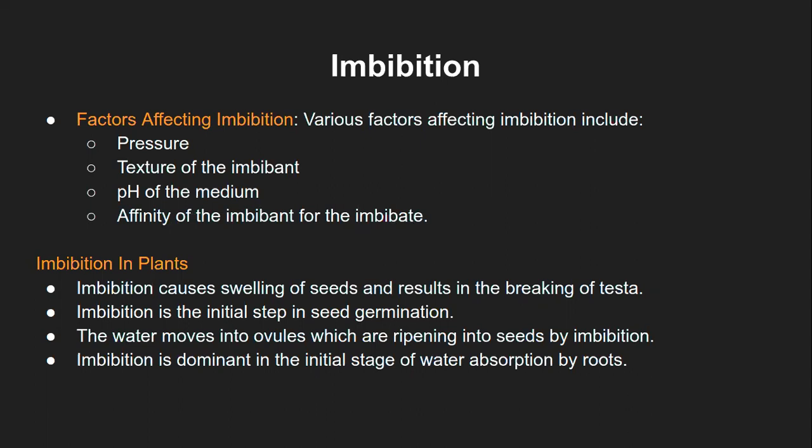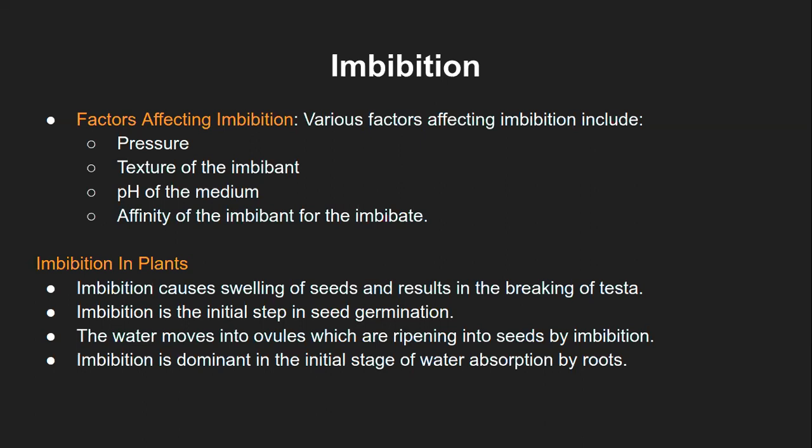Again, there are things like concentration of the water or concentration of the colloid particles and so on. How many colloid particles are present in the whole system? System as in, let's say we are talking of a beaker, and within that we have colloid particles. So the beaker becomes a system. So that way, there are various other factors as well. But again, we need not study all of them. We just need to understand what could affect in general the process of imbibition. So whether we want to facilitate it or whether we want to oppose it, we should know of these factors. So that is the purpose of understanding this.